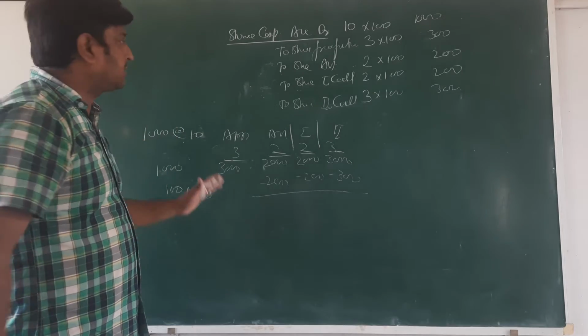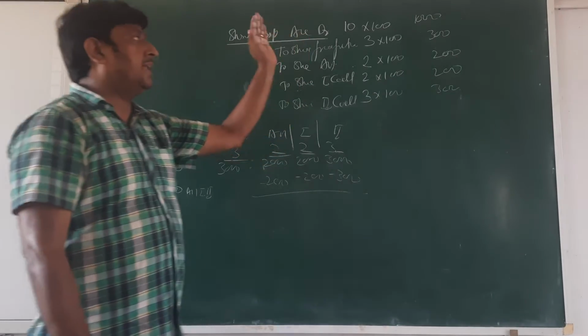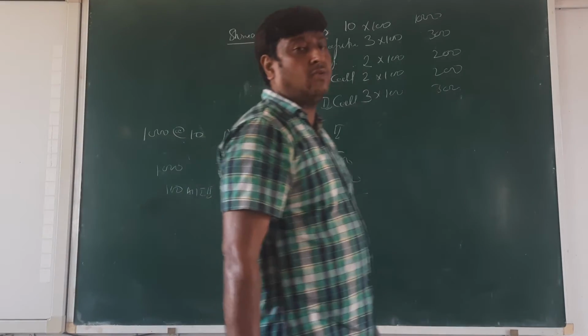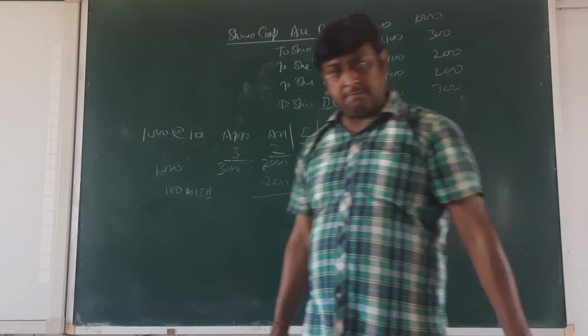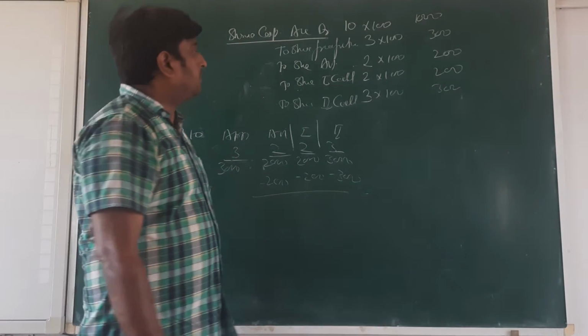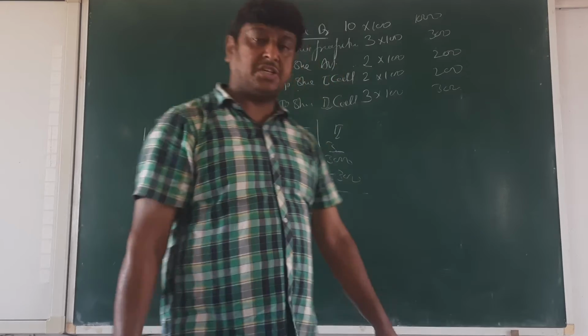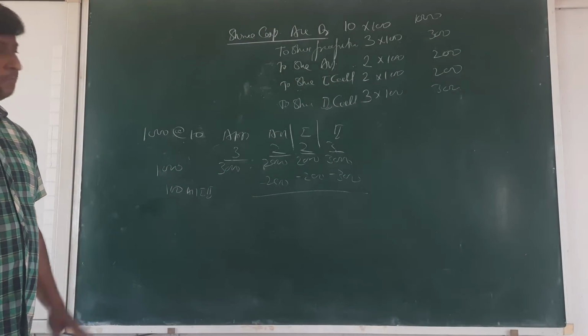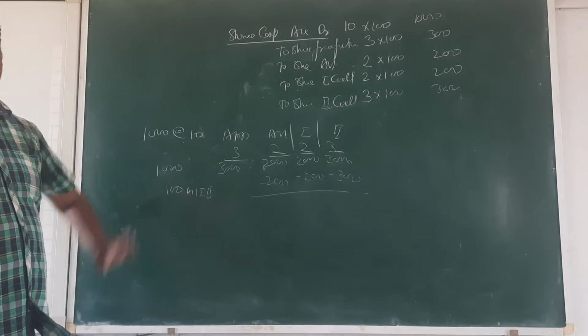Again I would like to repeat these things. Share capital account: in this we take the money that we are going to call up. In share forfeiture, the money we received. In share first call, the money we did not receive. Second call, first call, second call, allotment: in these, if we are not receiving the money, then we have incurred it.